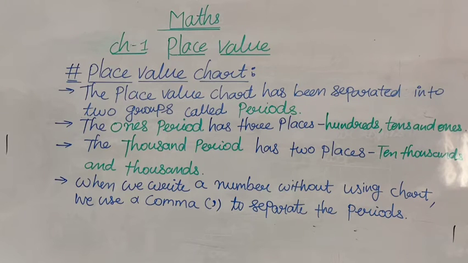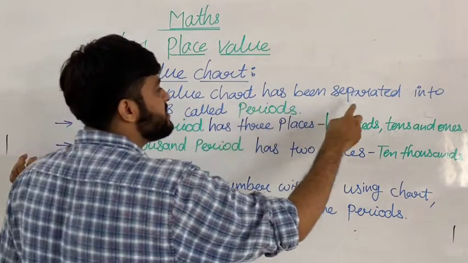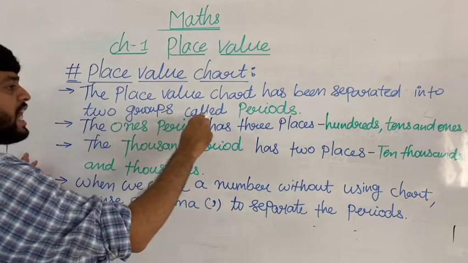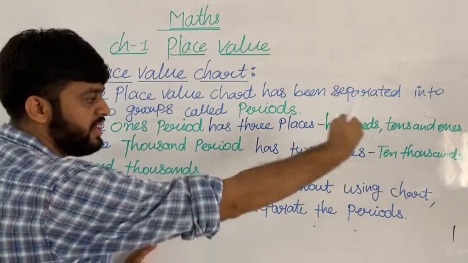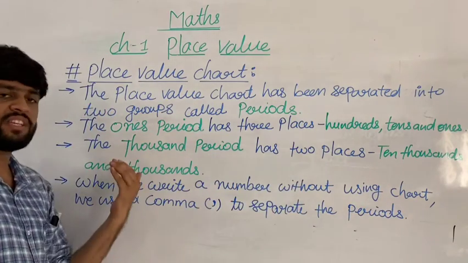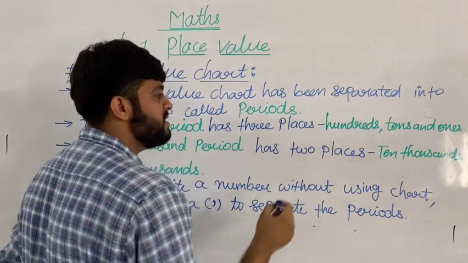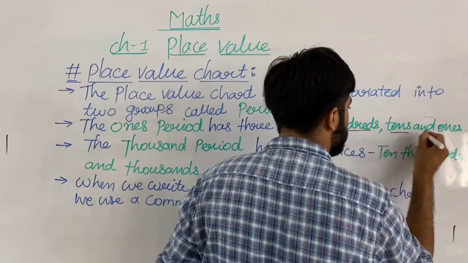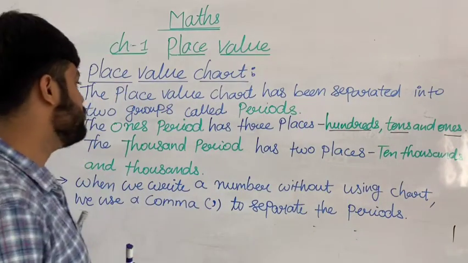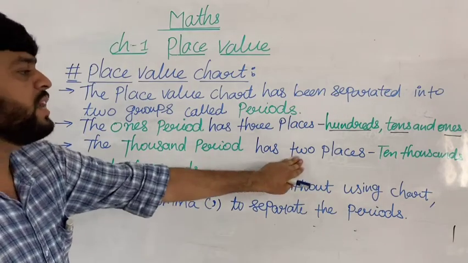So again I am going to repeat for you: the place value chart has been separated into two groups called periods. As per the chart, here is the ones period and here is the thousands period. The ones period has three places. Which three places? Hundreds, tens and ones. Got my points, all of you? And the thousands period has two places.